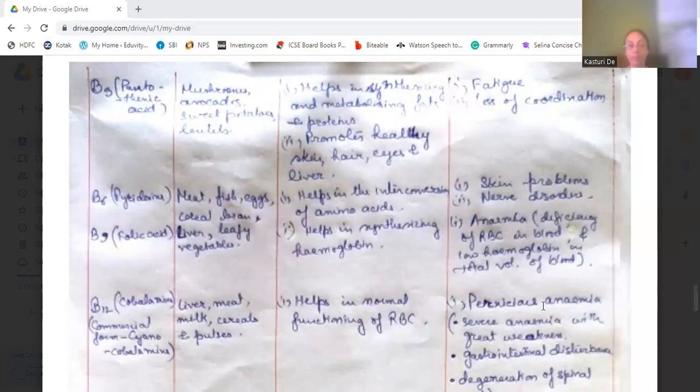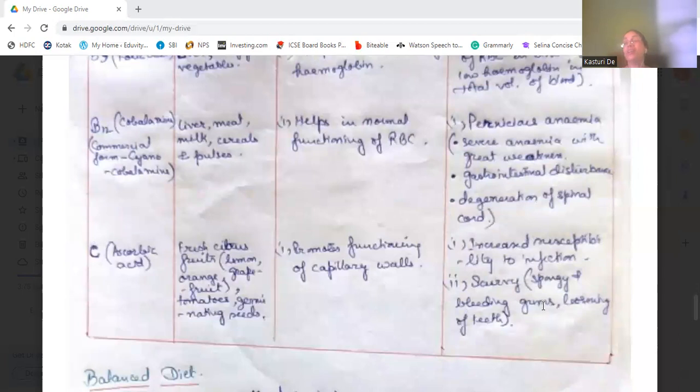B12 is cobalamin, or commercially known as cyanocobalamin, found in liver, milk, meat, cereals, and pulses. It helps in the normal functioning of the RBC. Deficiency causes pernicious anemia. Pernicious anemia is severe anemia with great weakness, where hemoglobin becomes very low and RBC count becomes low. There are gastrointestinal disturbances, and even the spinal cord degenerates.